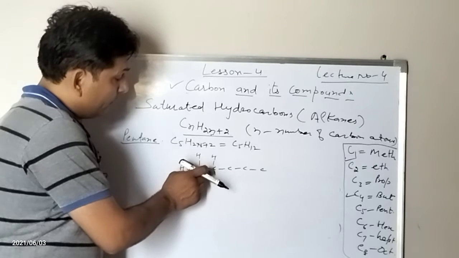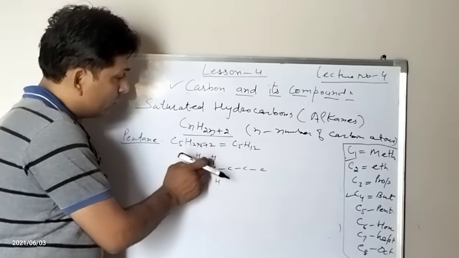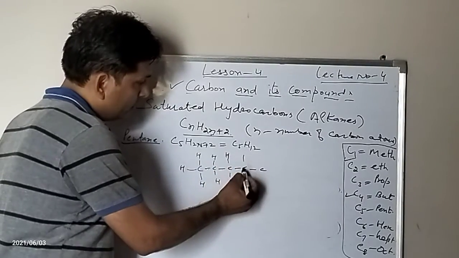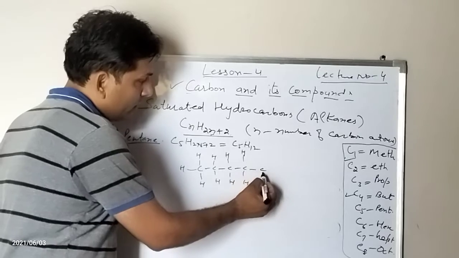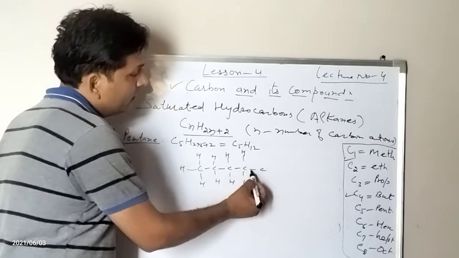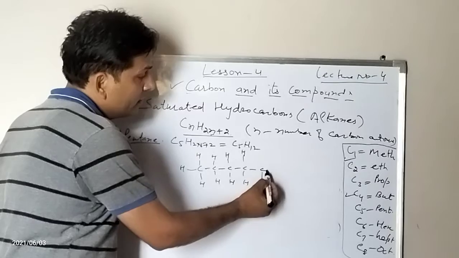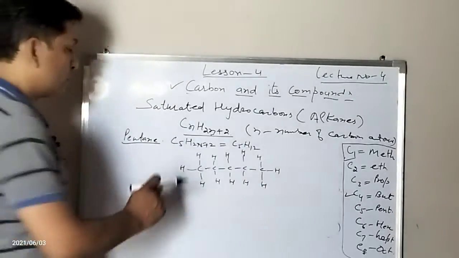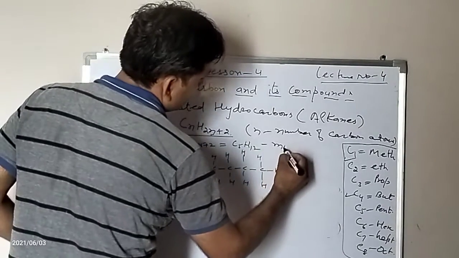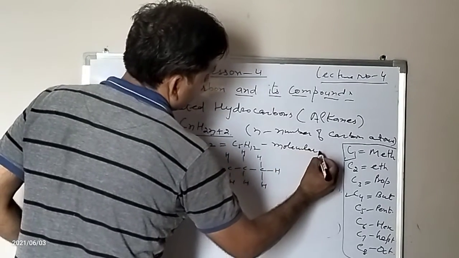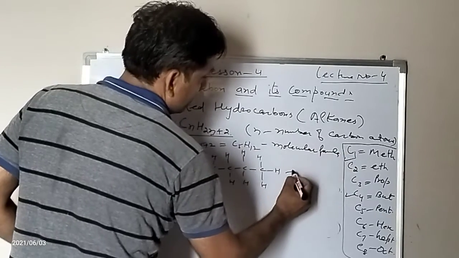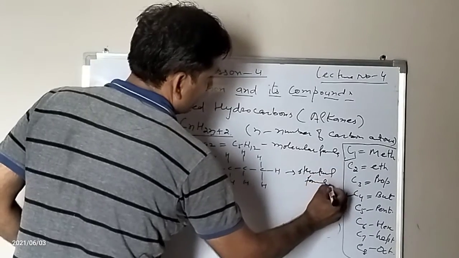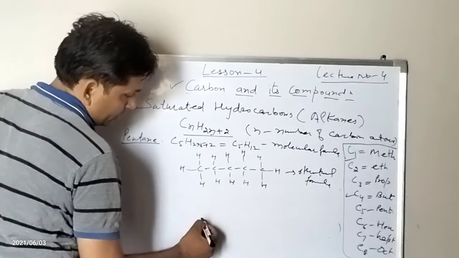Now, if you look at the valency of this carbon atom, it is 4: 1, 2, 3, 4. Now come to this. Here again hydrogen, hydrogen, hydrogen. Now come to this. This is combined with only 1, so it will combine with 3 more hydrogen atoms. This is the structural formula. Molecular formula. This is the structural formula. Now come to the electron dot structure.